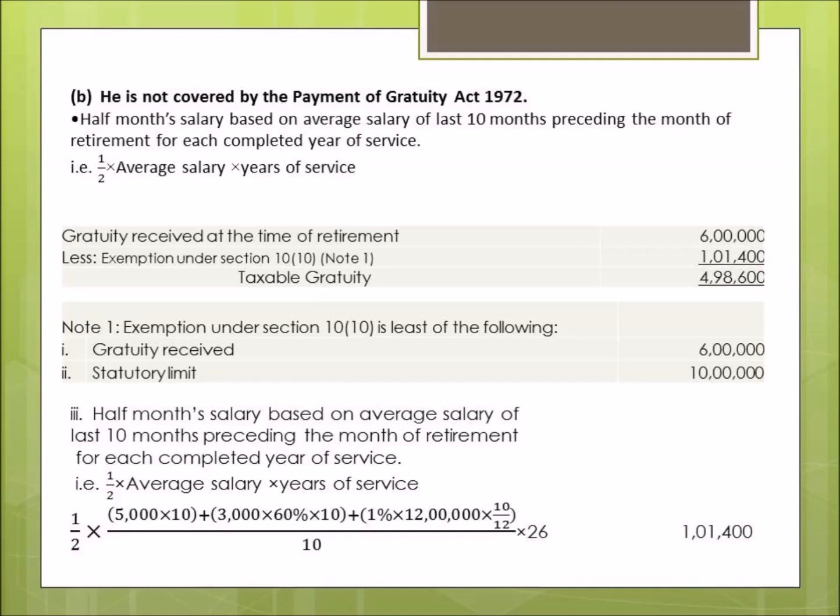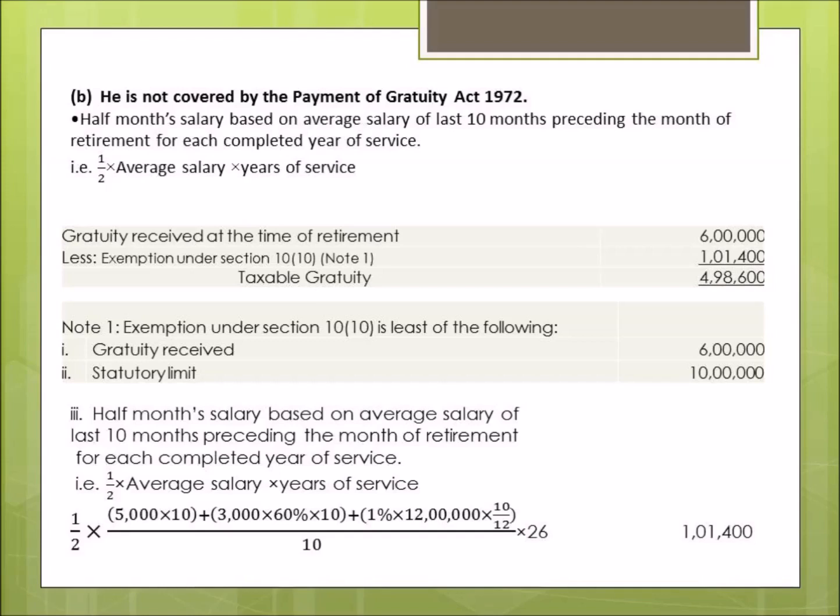So first of all, we have to calculate the salary based on the average salary of last 10 months. We'll take out the average of the last 10 months preceding the month of retirement, and then we'll multiply that amount by half, that is 1 by 2, and finally it will be multiplied by the total completed years of service, and that will give our figure.